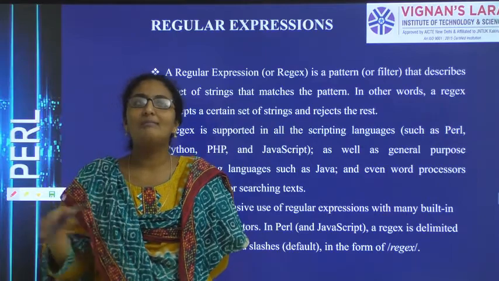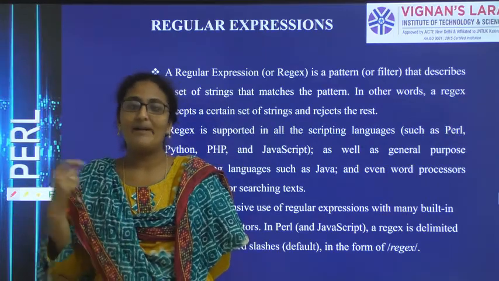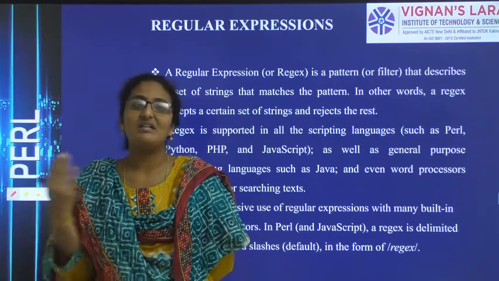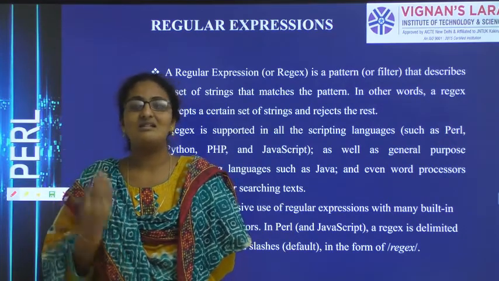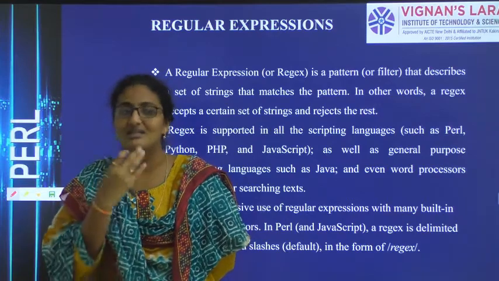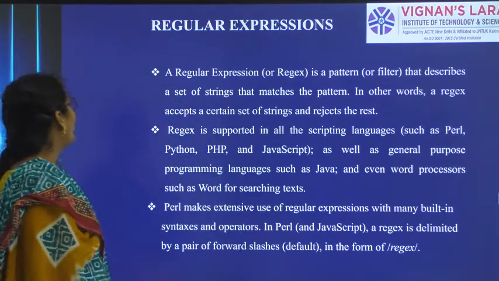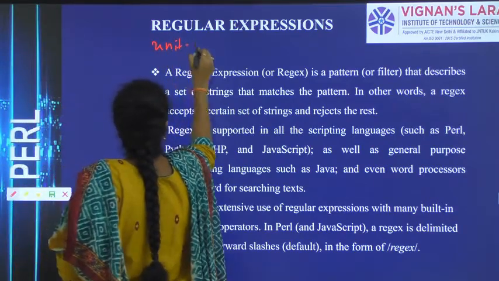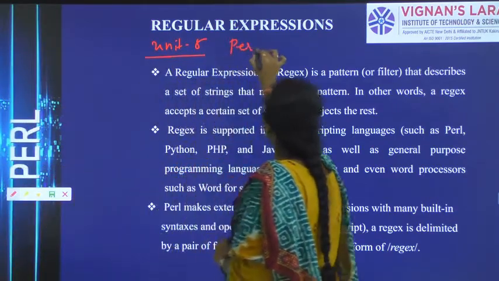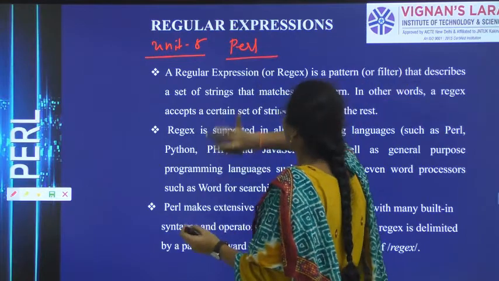Unit 5 is all about a programming language which is an interpreted language, and we have discussed variables, constants, data types, arrays, and subroutines. Now the next topic is regular expressions.